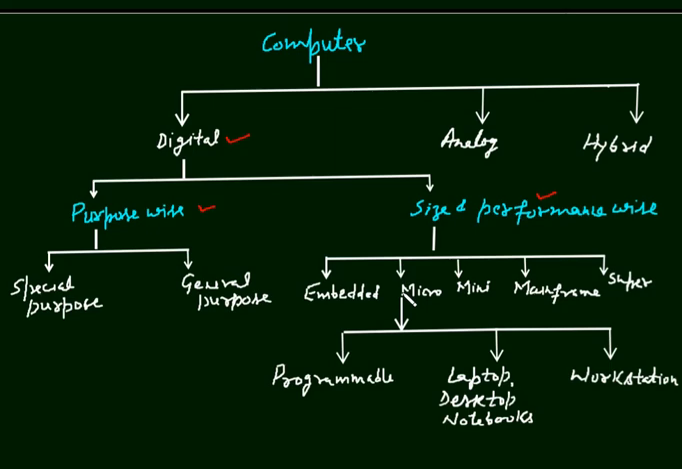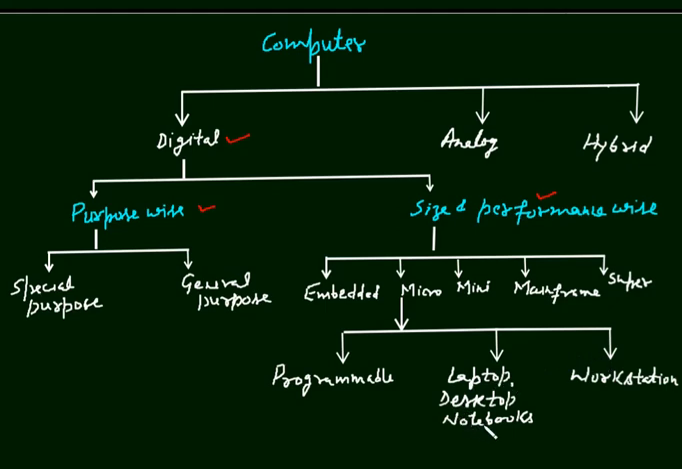Microcomputers are those computers which are controlled by microprocessors. Structural components of a microcomputer are input unit, CPU (central processing unit), and output unit. These microcomputers include programmable microprocessors and laptop, desktop, notebooks, and the last one is workstation.